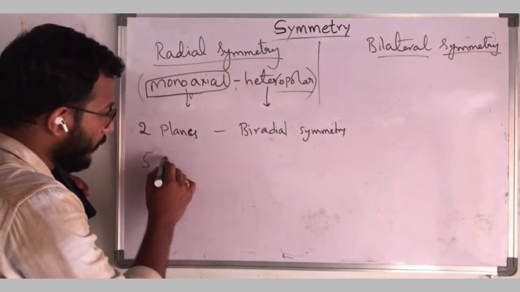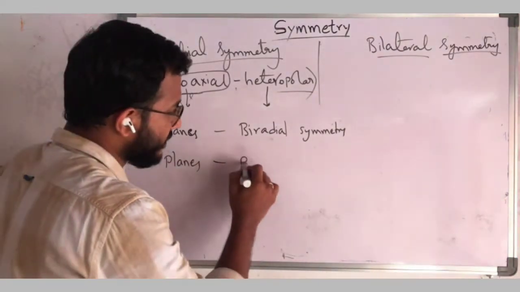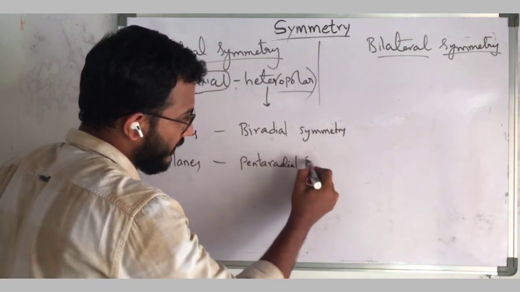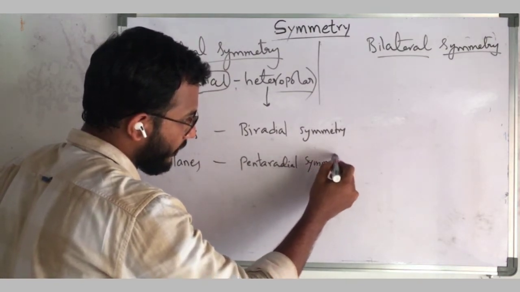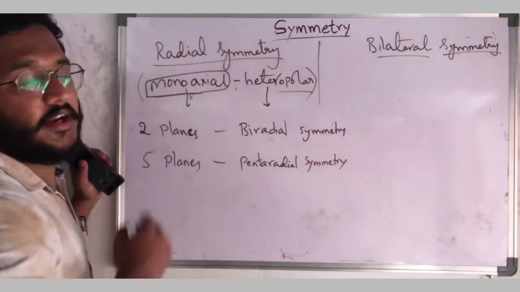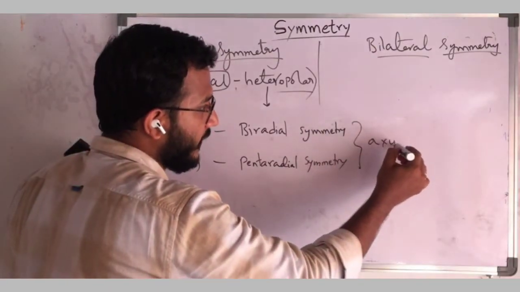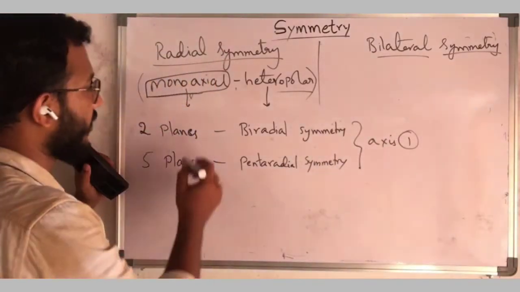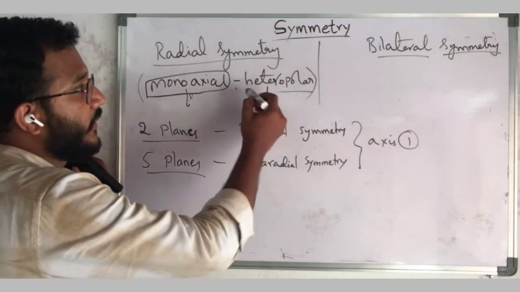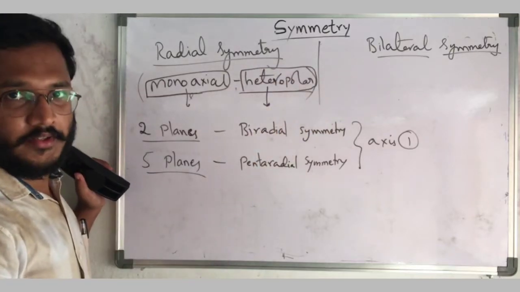If it is divided into two equal halves by 5 planes, it is called pentaradial symmetry. All belong to the radial symmetry. Here in these two, the axis is only one, but the planes are different in number. That's why commonly we can call it heteropolar symmetry.